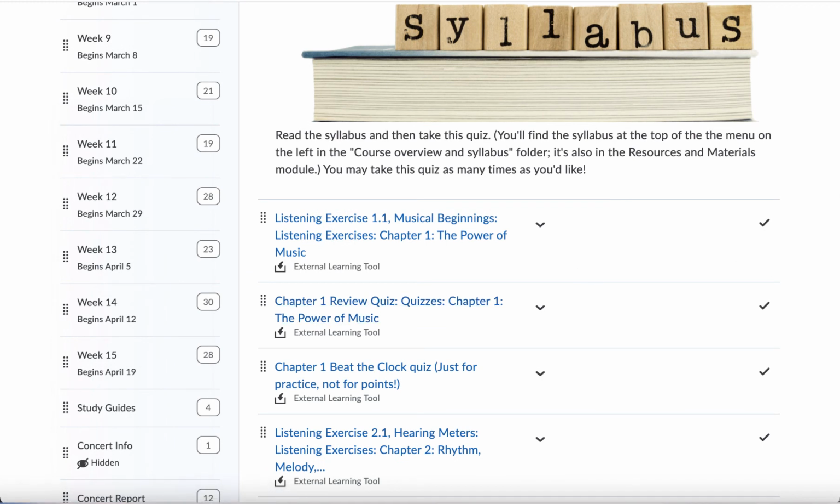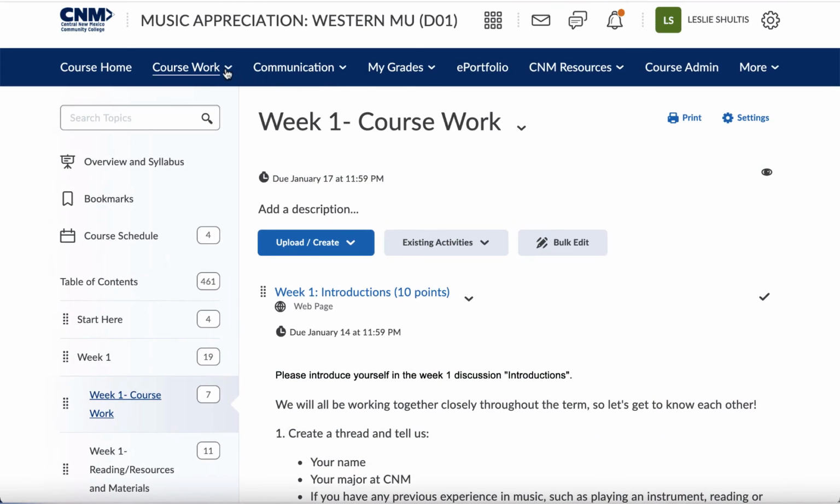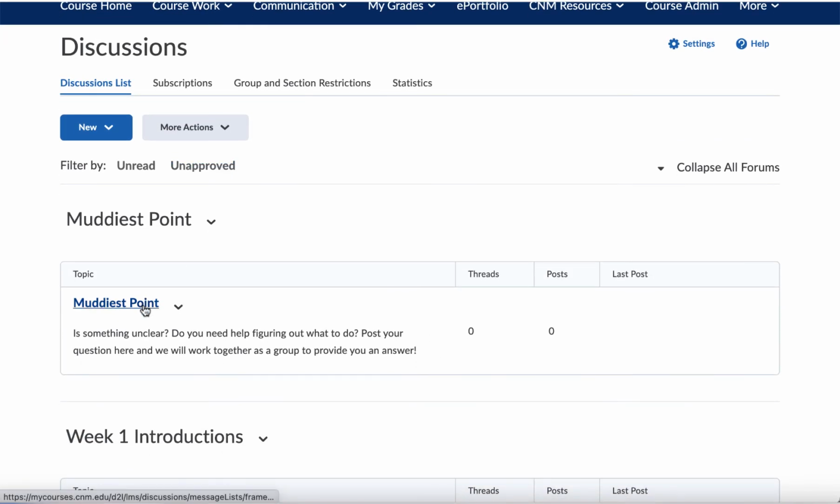And if you do have any trouble, don't hesitate to contact me. Probably the best way is through email, through Outlook. You can also go to coursework discussions. And I've got something called Muddiest Point. If something's unclear and you need help figuring out what to do, post your question. It's possible that a classmate will see it before I do, and hopefully you'll get a response. I'm pretty good about checking my email during the work week. You can also send me an email, but I recommend looking here if you have some questions that need to be answered.